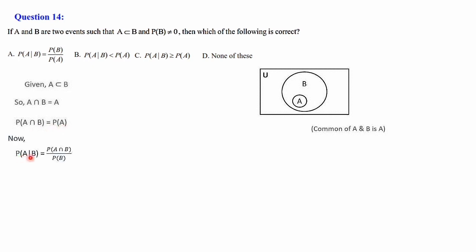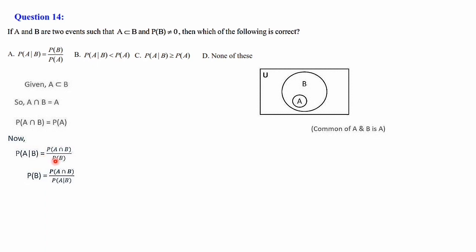Now we know the conditional probability formula. P of A given B is equal to P of A intersection B by P of B. So let's take P of B here and P of A given B here. That is, P of B is equal to P of A intersection B divided by P of A given B. Just interchanging these two.